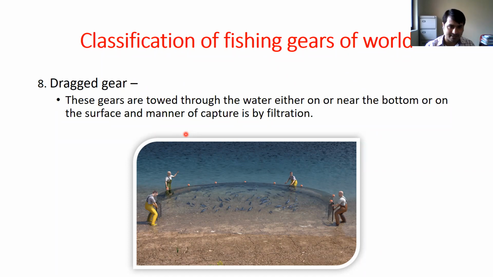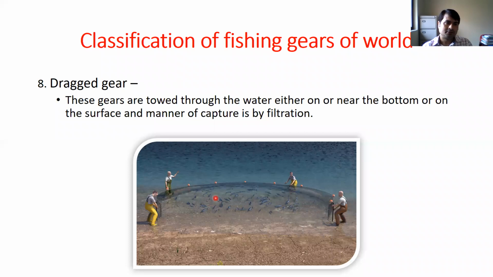You can see here the fisherman. On the shore, in ponds also, we use this drag gear. In big ponds, if you want to catch the whole stock, then we have to use a drag gear.